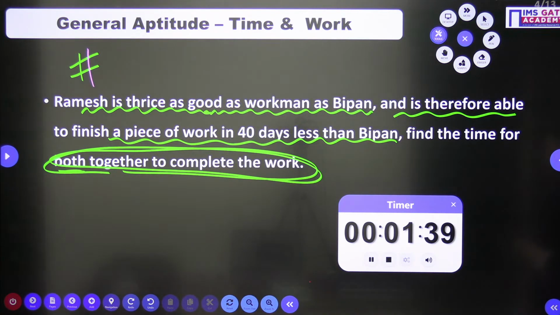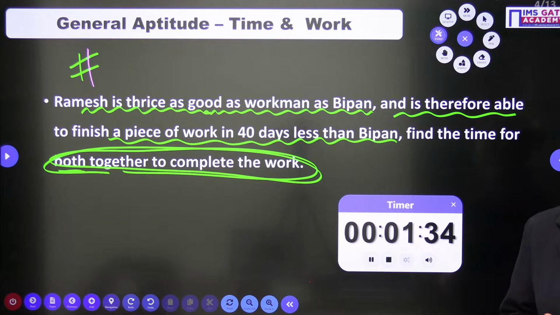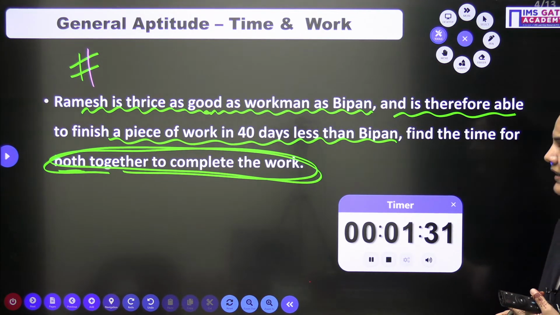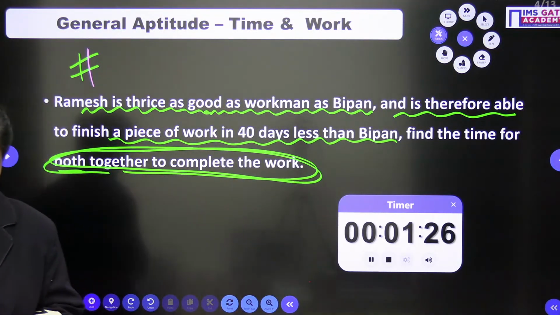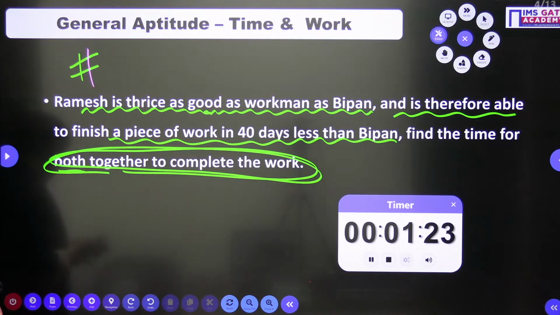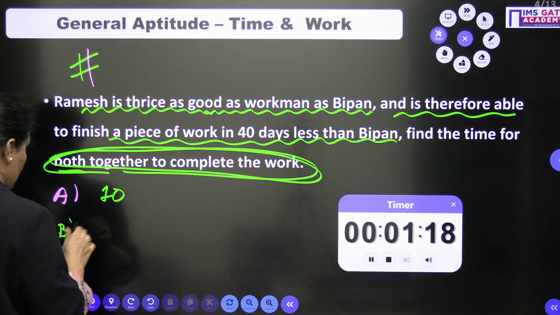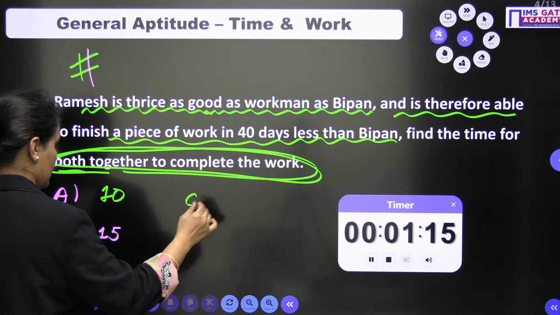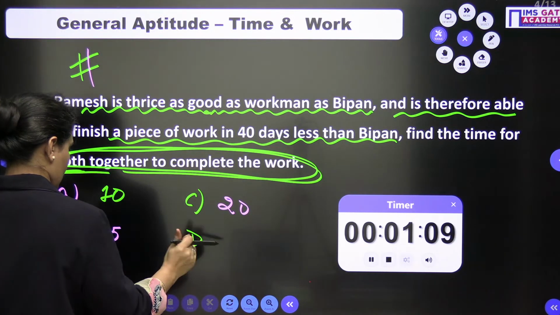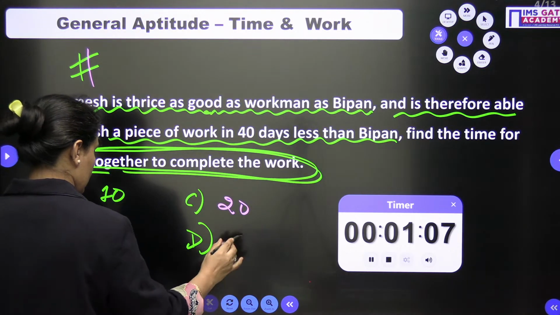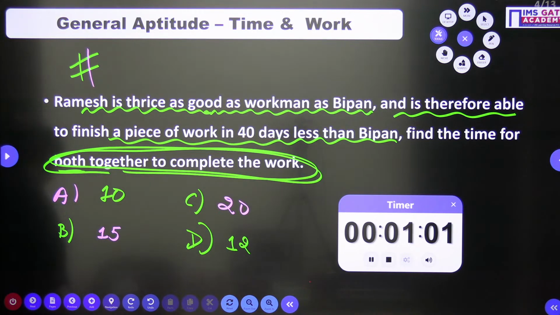Ramesh is thrice as good a workman as Bipan, and is therefore able to finish a piece of work in 40 days less than Bipan. Find the time for both together to complete the work. First of all, I need to take something here, and then I will solve. I don't have options here, so I am writing options for you. Is it 10 days, 15 days, 20 days, or 12 days?